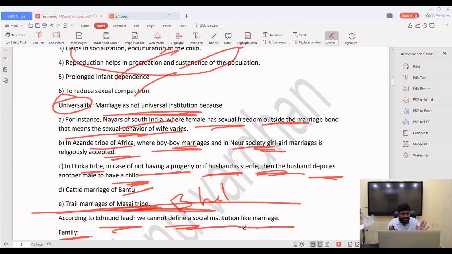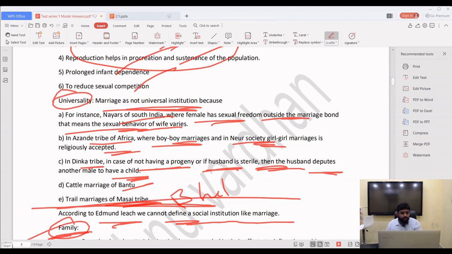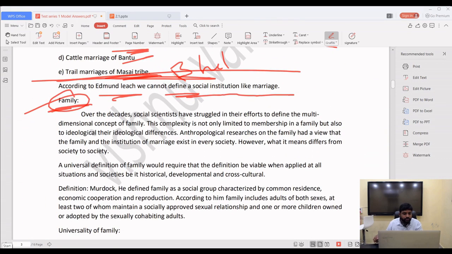Critically examine the universality of definition of marriage. Similarly, I mentioned family. For the family definition, you have to write Murdock's definition, with a little bit of introduction of the family.